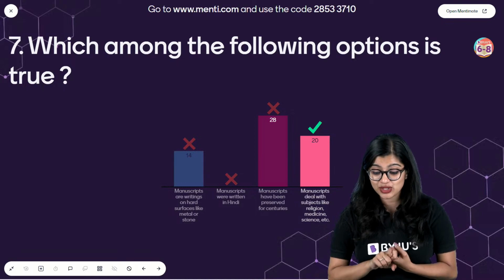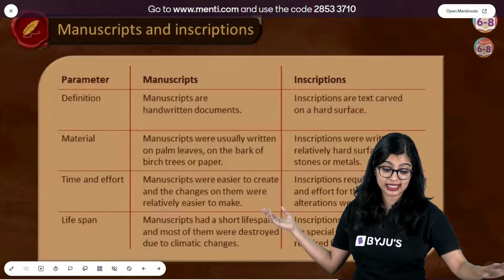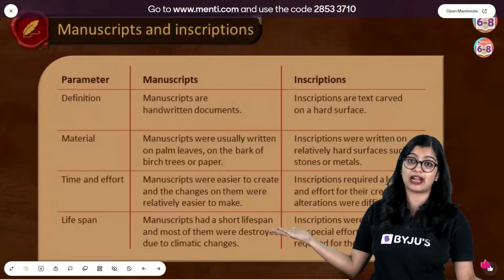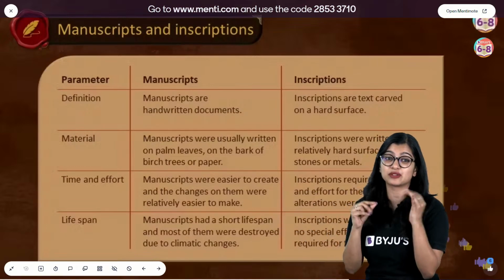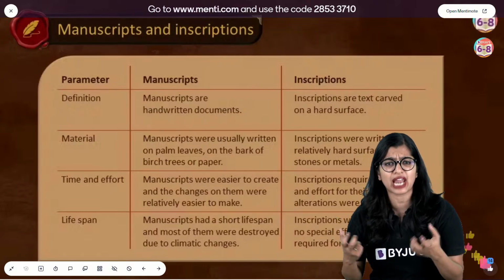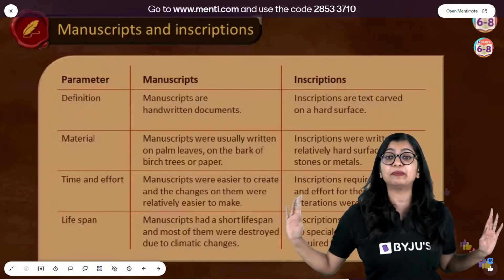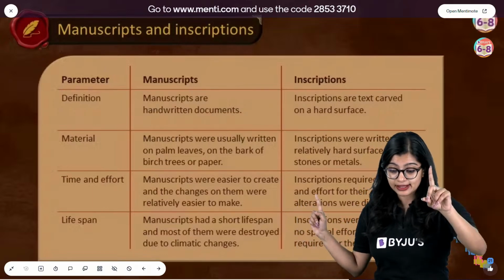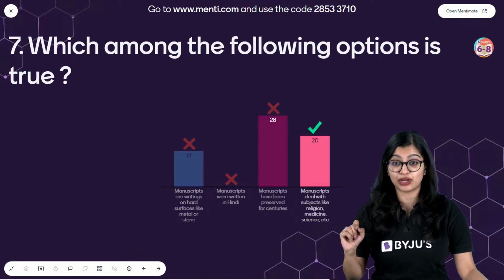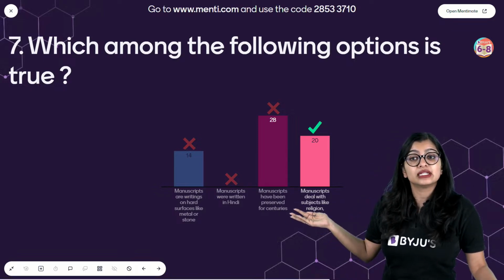Now next one is manuscripts have been preserved for centuries. No, we know that many manuscripts were destroyed because of climatic conditions, right? Because they were written on leaves, insects destroyed them, and because of climate something happened. So many manuscripts have actually been destroyed. They have not been preserved for centuries. But we know that manuscripts have been based on medicine, religion, science. Some poems have been written. So this statement is true.